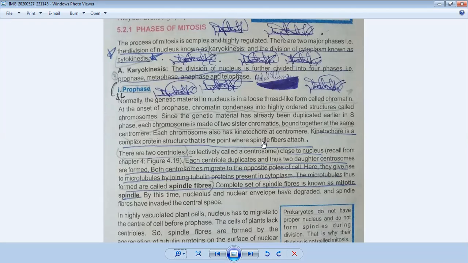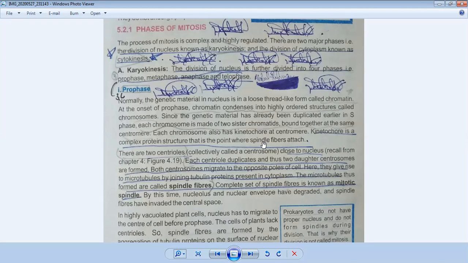Kinetochore is the point of the chromosome at which the spindle fibers are attached. When the cell begins to divide, the spindle fibers are important, as they help the cell to divide. When the cell is ready to divide, the centriole produces more spindle fibers, and these spindle fibers pull the chromosomes towards their poles. Because of that, the chromosomes are separated. After that, there is the metaphase stage.